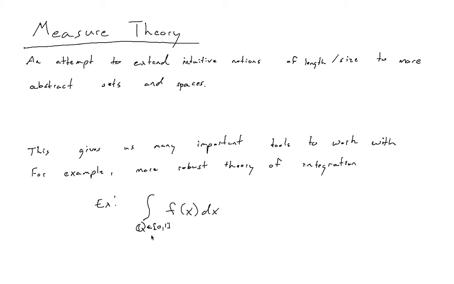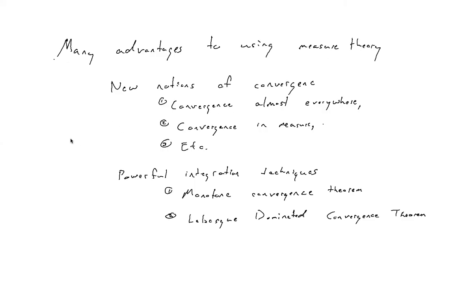For example, we're used to integrating on intervals. What if I wanted to integrate a function on the rational numbers between 0 and 1? How would I deal with that? That'd be very difficult or impossible to deal with using the Riemann integral, but using the Lebesgue integral, it's fairly straightforward. So these, again, are some of the advantages of extending this notion of measure to more abstract sets. We get convergence almost everywhere, convergence in measure. And then from these new notions of convergence, we get these powerful integration techniques: monotone convergence theorem, Lebesgue-dominated convergence theorem.